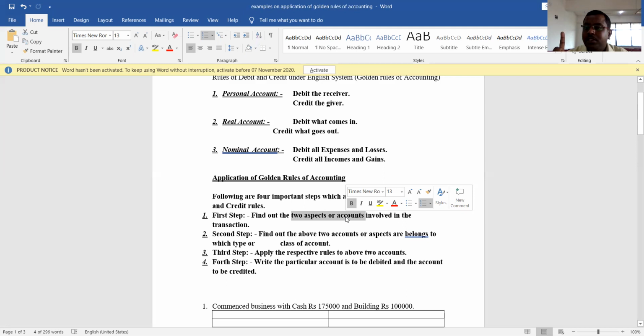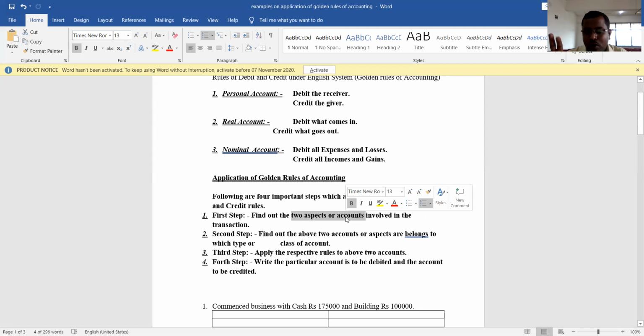Which account is receiving the benefit? The machinery account is receiving the benefit because machinery is purchased. Understood? Machinery purchased for cash. The machinery account is receiving the benefit and the cash account is giving the benefit. So here the two accounts are machinery account and cash account. So the first step involved in the application of golden rules of accounting is to first find out the two accounts involved in the business transaction.